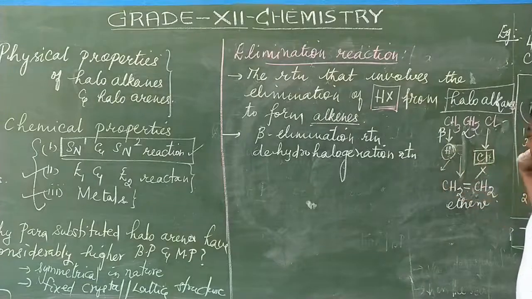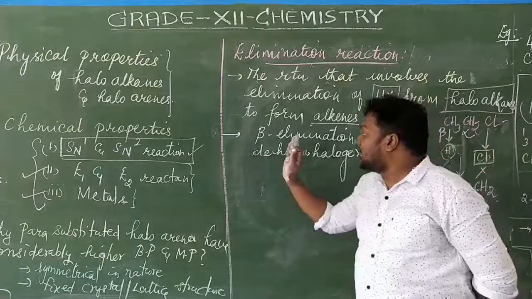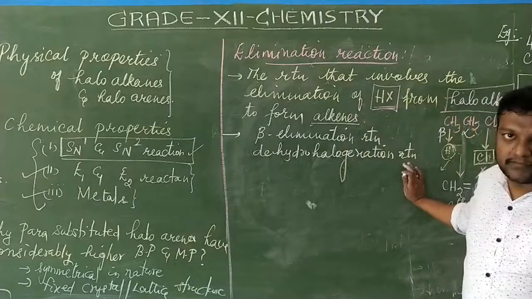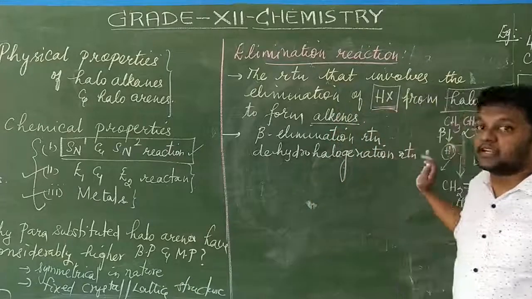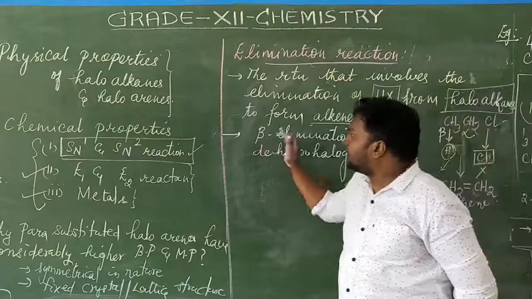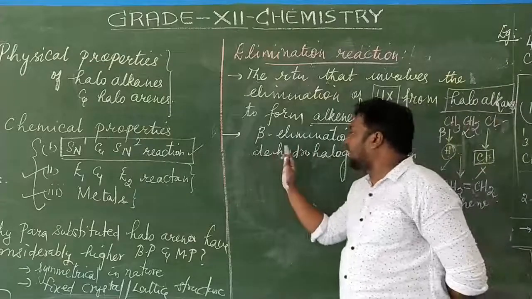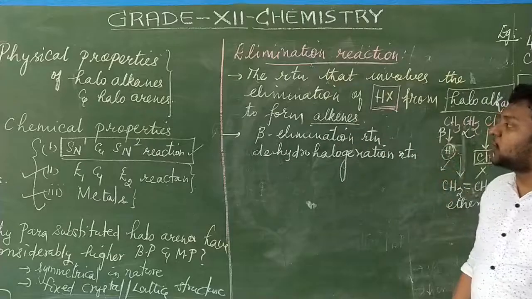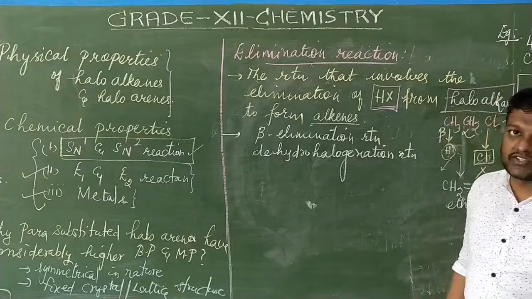Both hydrogen as well as halogen are getting removed. So this reaction is called dehydrohalogenation reaction. The one above is beta elimination reaction, and the one below is dehydrohalogenation reaction. So elimination reaction can be called either beta elimination reaction or dehydrohalogenation reaction.